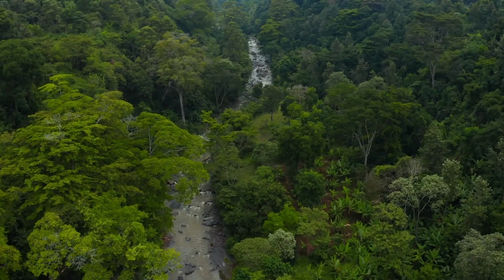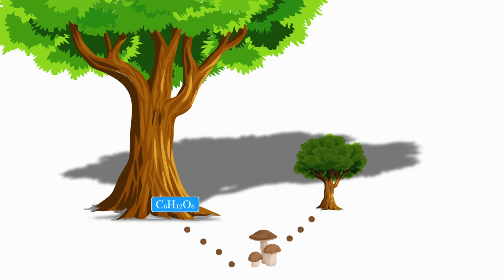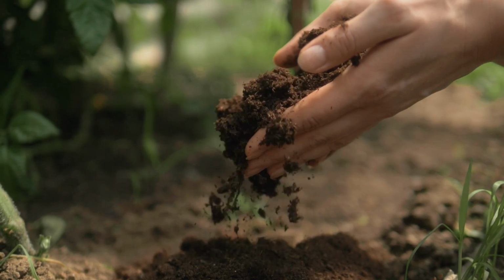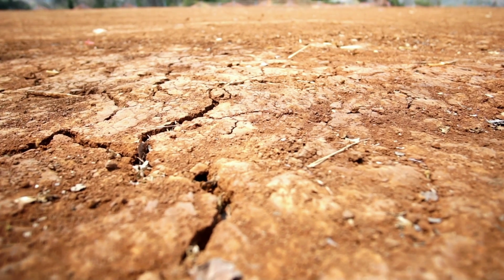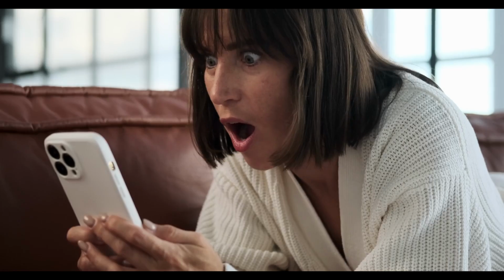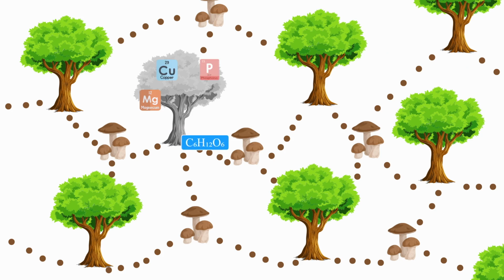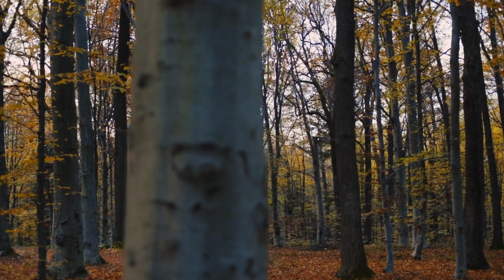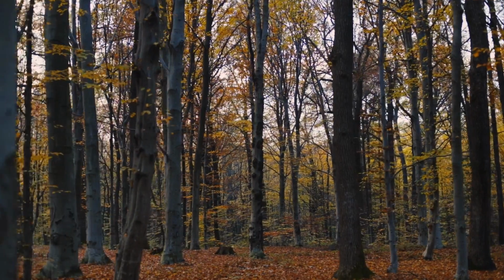The Wood Wide Web allows larger trees to share resources with smaller shaded trees that are unable to get enough sugars from photosynthesis. In other cases, trees in nutrient-rich soil can share resources with other ones in nearby areas where the soil isn't as good. Even more impressive, dying trees will use the network to transfer their remaining resources to nearby trees. This distribution levels the playing field and improves the overall health of the forest.